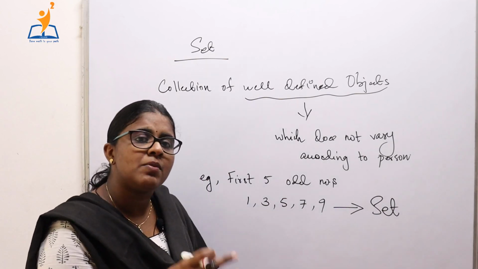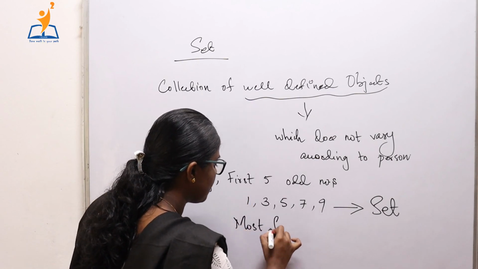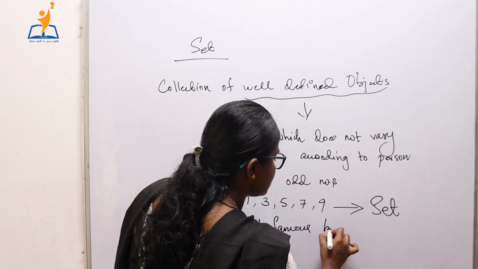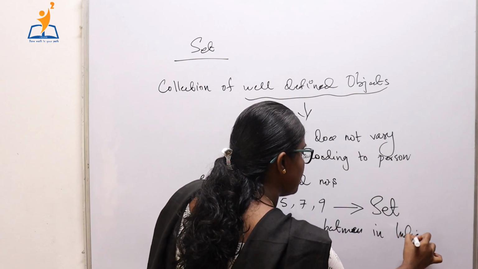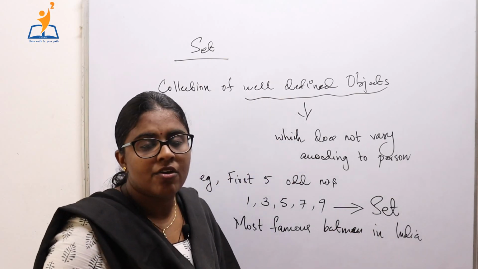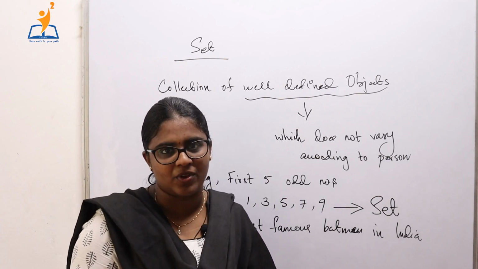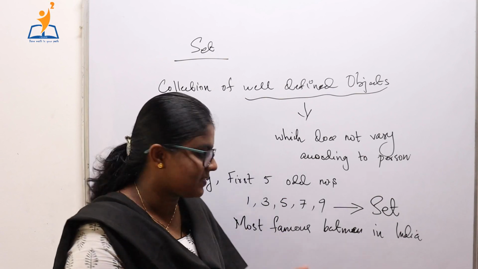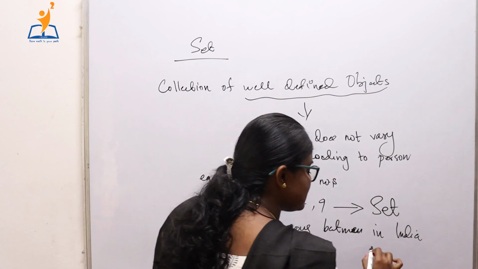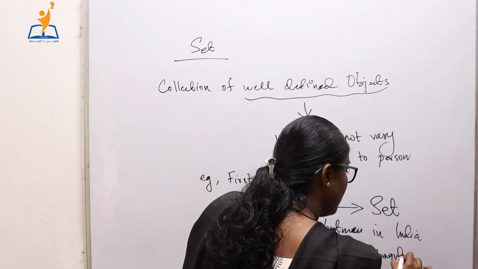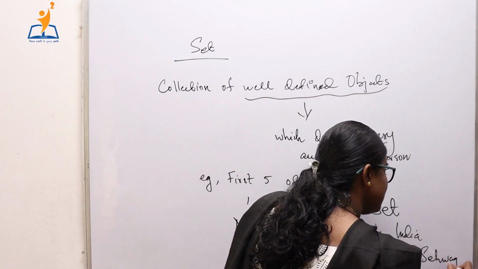Now let me give an example which is not a set. Most famous batsman in India. For me, Sachin is the most famous batsman, but for somebody else it may be Ganguly. So it varies according to a person's interest. Or for somebody else, there may be 2 people, let there be Ganguly and Sehwag.